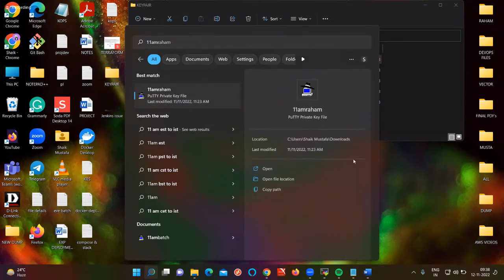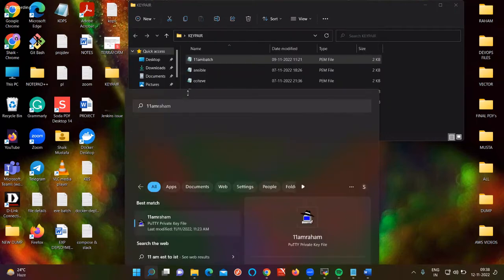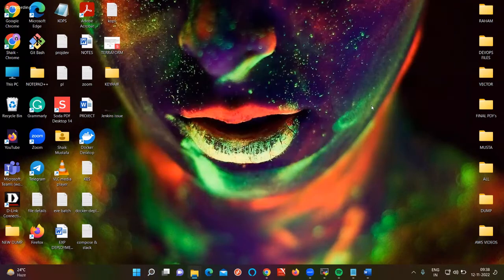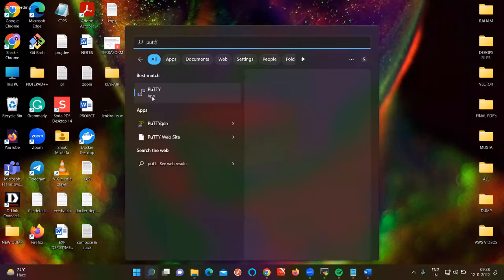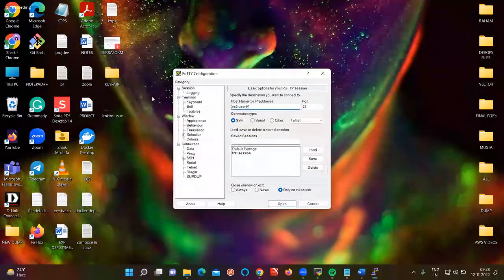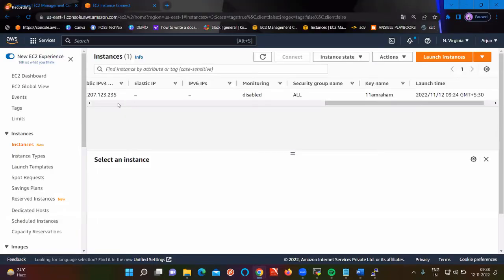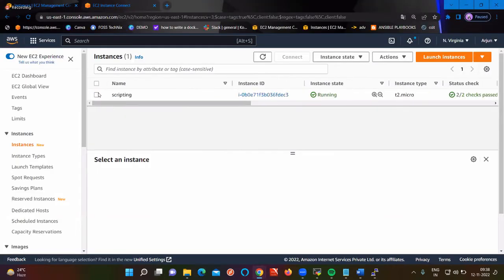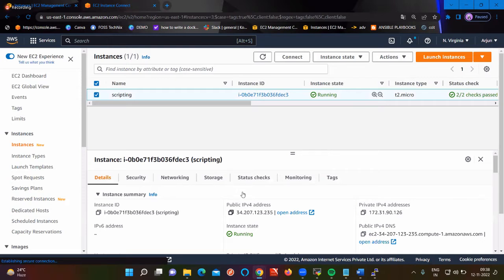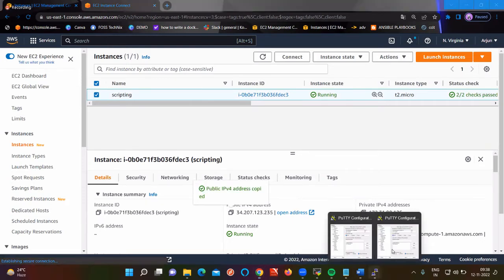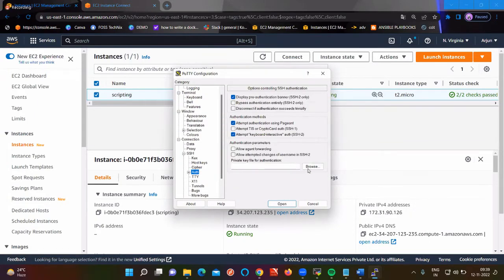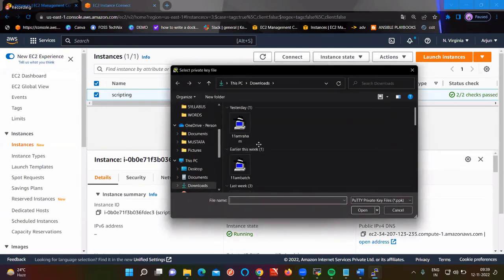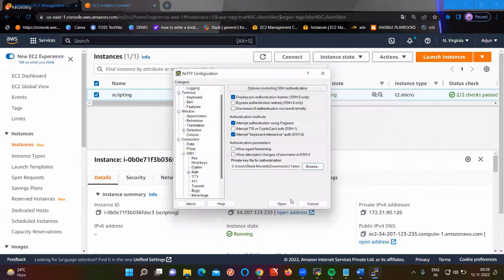Can we connect with PPK? Putty. Okay, let's go with Putty. In Putty, we can change the terminal's background color. Let me go with that because it is a better option we have. That's what I am saying. I'll minimize it. Okay. So you can also connect with your DNS name, guys. Not every time do you have to use only this IP address. If you want, you can connect with the DNS as well. SSH authentication, browse. It is the 11 a.m. batch, right? Open.